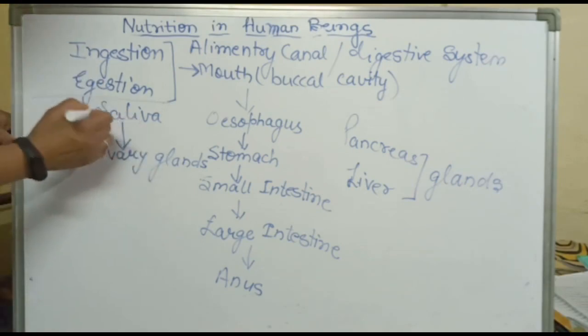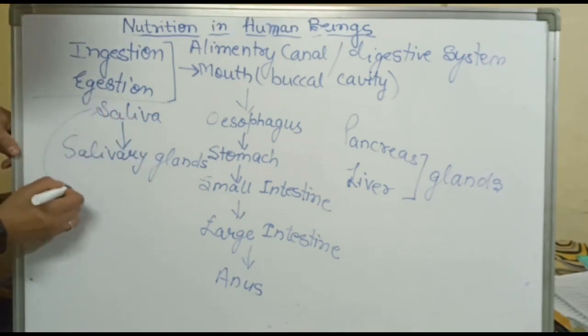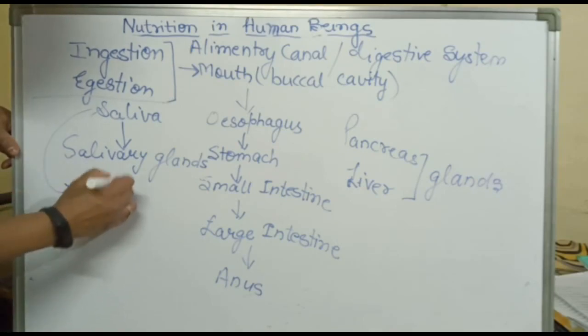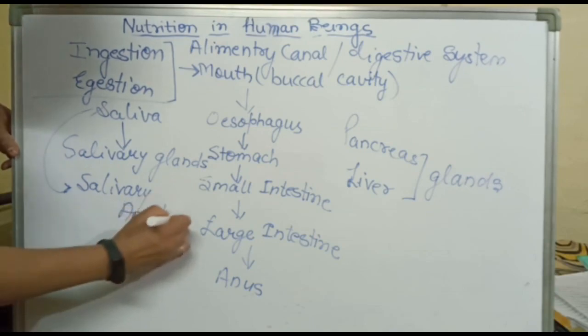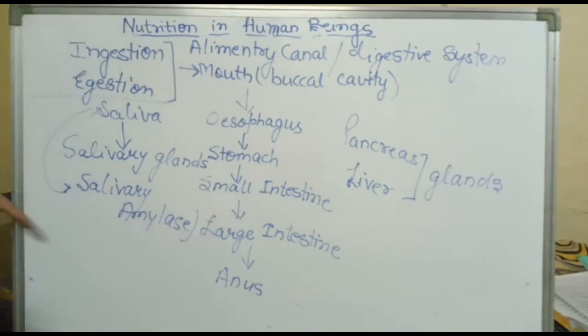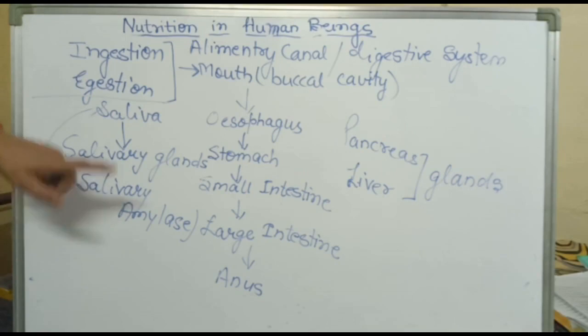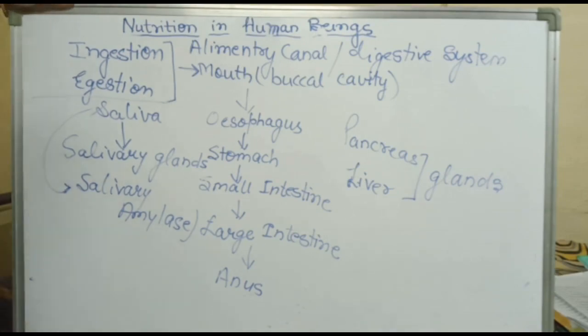This saliva contains an enzyme called salivary amylase. Salivary amylase is an enzyme. This enzyme acts on the starch part of food. Which part? The starch part of food, and converts it into sugar partially.